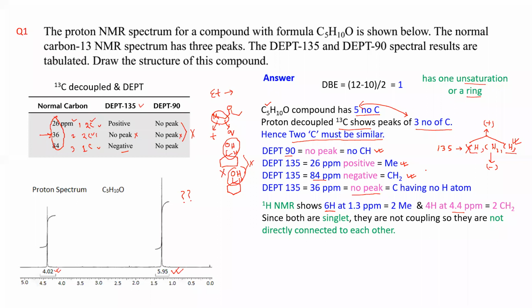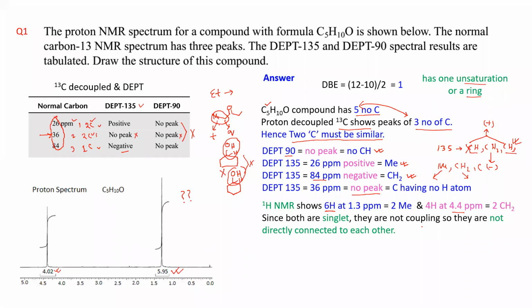From 13C DEPT, what information did you get? You have methyl, you have CH2, and you have a carbon. In proton, you are getting 6H together and 4H together. So I can consider 6H means 2 methyl and 4H means 2 CH2.